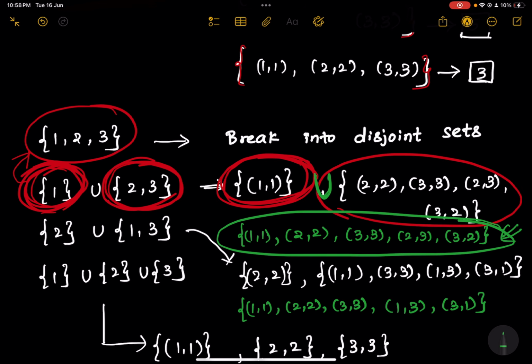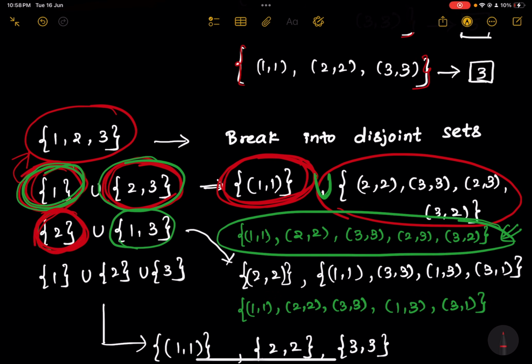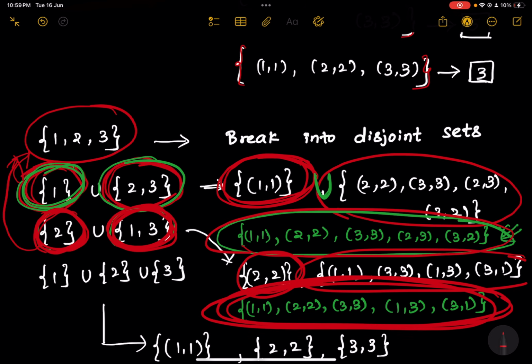Or it is not necessary that you break the set this way. You can break the set this way also. If you check here, this particular set and this particular set, they are disjoint, and when you take the union, you are getting the original set. Now for 2, this is the equivalence class. For 1, 3, this is the equivalence class, and when you take the union, you are getting this particular thing. And if you carefully check, this is an equivalence relation.